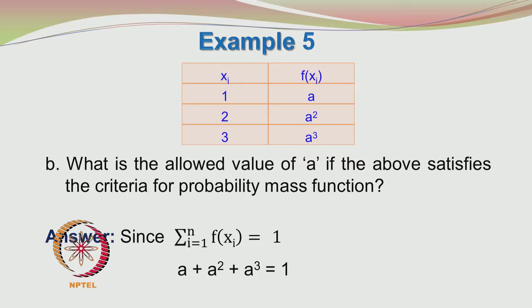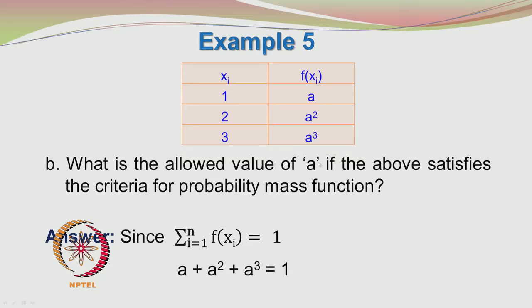The important condition that needs to be satisfied for this function to be a probability distribution function is that the sum of the probabilities should be equal to 1. There is another criterion that these f of xi values should be positive.